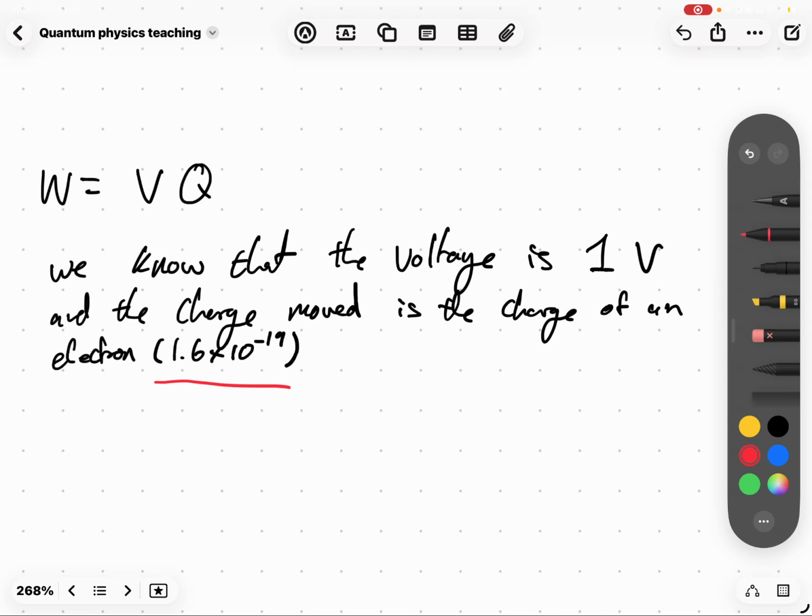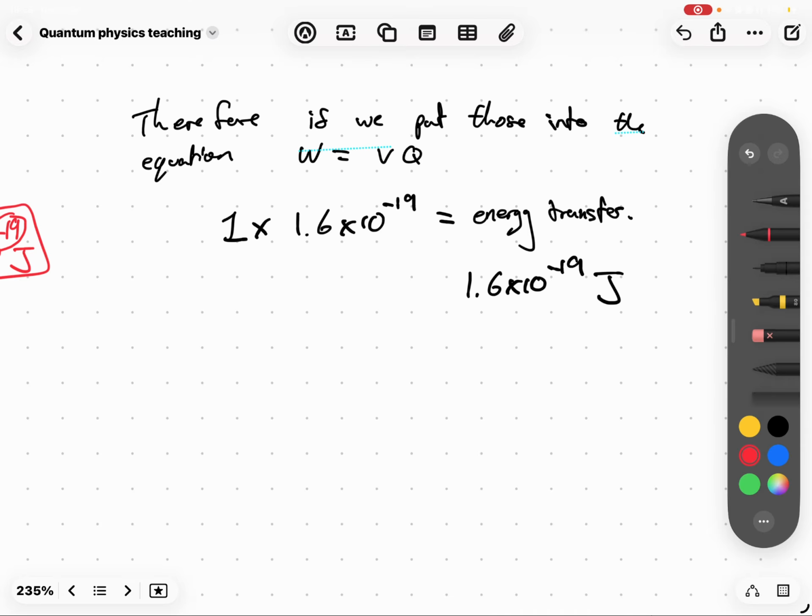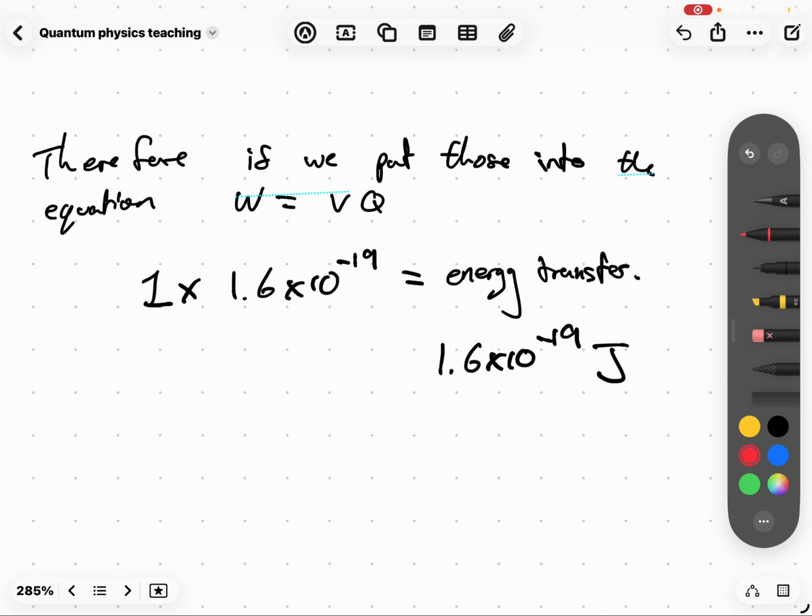It's a number that you will need to know. It's very handy, really. Using that knowledge, we can say W equals VQ. Well, V is 1, Q is 1.6 times 10 to the minus 19. Well, what do you know? 1 times the thing is the thing. So W is 1.6 times 10 to the minus 19 joules.